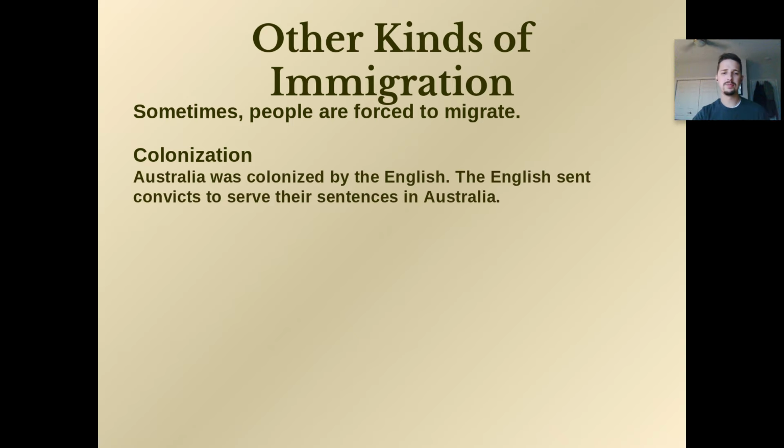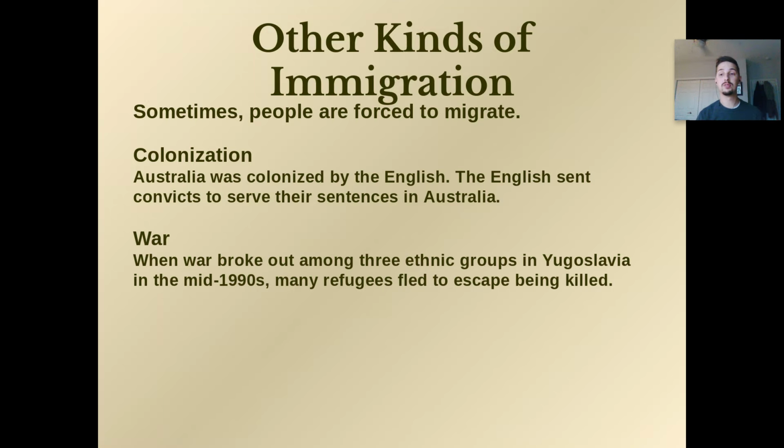All right, other kinds of immigration: colonization, people going somewhere to claim it for their country. Australia was colonized by the English. Australia was actually meant as a penal colony. You send criminals there so they can serve their sentences, so you can keep jails from being crowded. It's a fun fact for you.